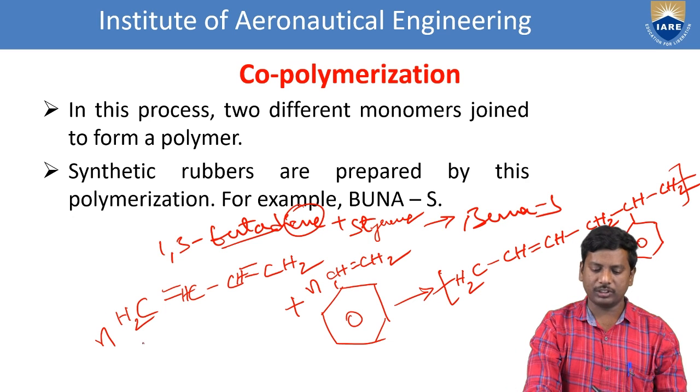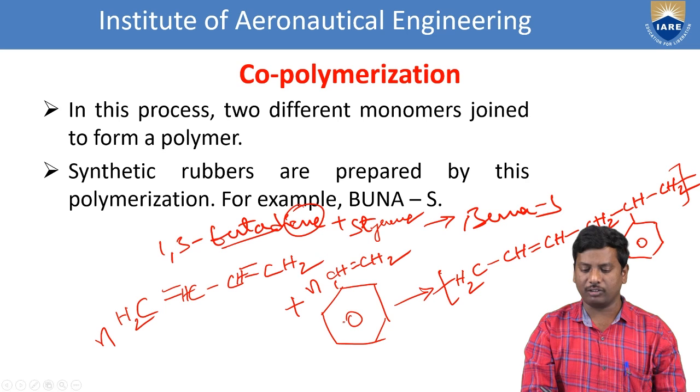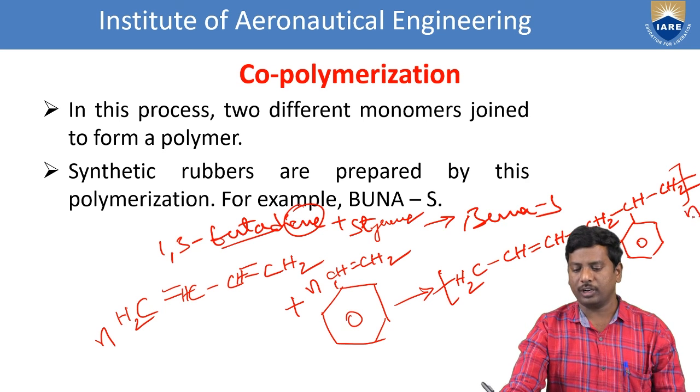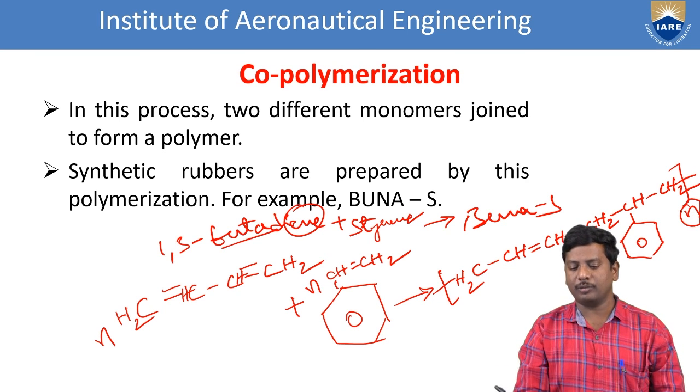Here n represents the degree of polymerization.